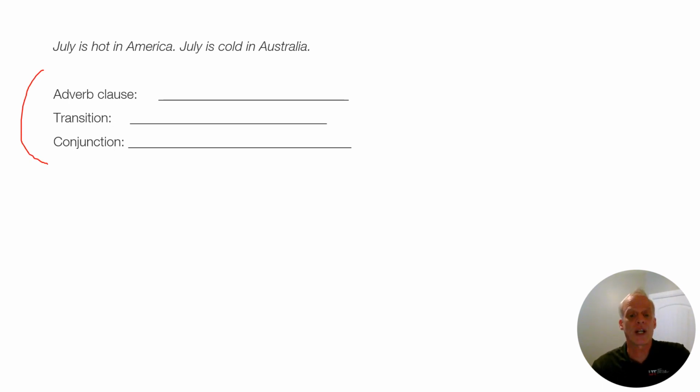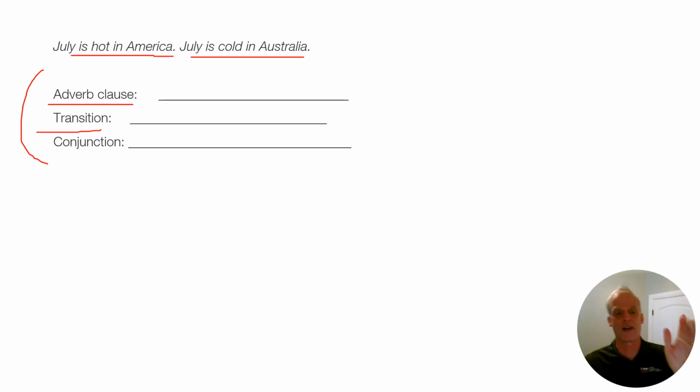So here's the contrasting sentences on the handout. July is hot in America. July is cold in Australia, because we're on different sides of the globe, north of the equator and south of the equator. So adverb clause, even though, although, transition, however, on the other hand, and then the conjunction, but or yet. Last one, conditions.